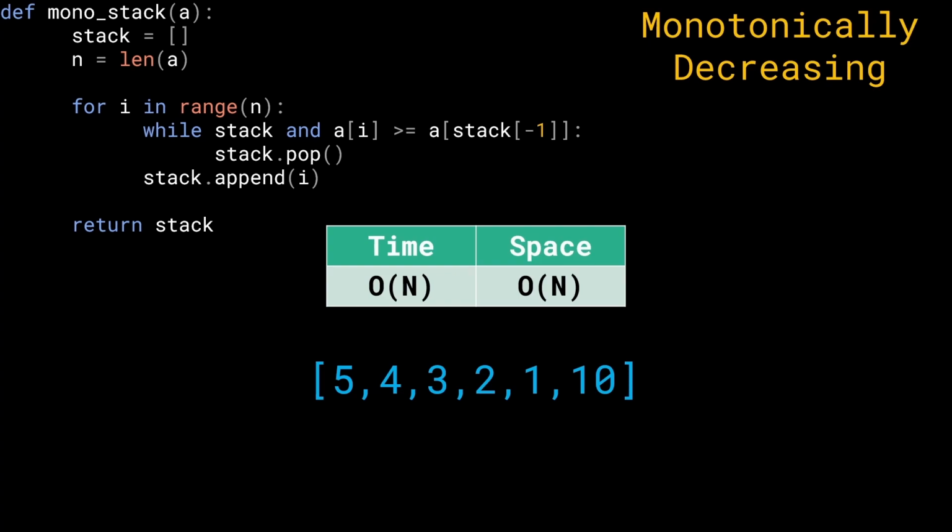So as we go ahead and keep on appending these items to the stack, we see 5, then 4, then 3, then 2, then 1 on the stack. So this is the current value of the stack right now. And you can see that for these kind of cases, the complexity will be order of n in terms of space. But now I want you to focus on the time complexity. Each of these elements have been added to the stack once. That is, each of them is going to take order of 1 time to be pushed into the stack. Pretty simple. But now what happens when we get 10? As soon as we get 10, we have to pop out the elements 1, 2, 3, 4, and 5. Right? Because we have to make sure that the monotonically decreasing condition is followed.